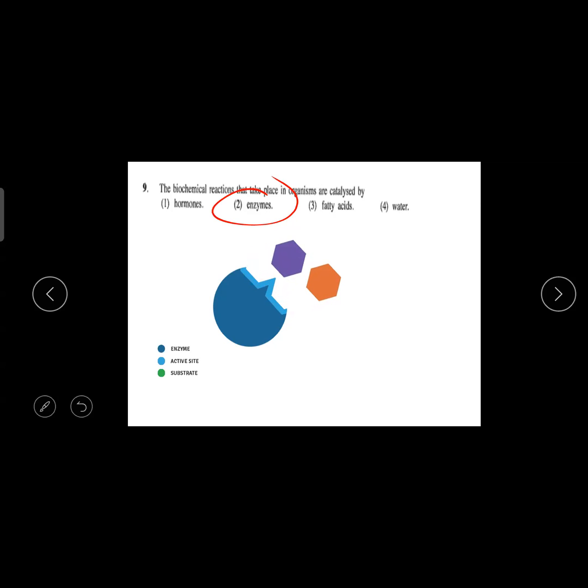Lactase, maltase, sucrase, amylase, lipase, pepsin, renin, trypsin, all those are enzymes which we have studied in the digestive system. Pancreatic juice, intestinal juice, polypeptidase, yes. In the stomach, gastric juice, most of those things contain enzymes.